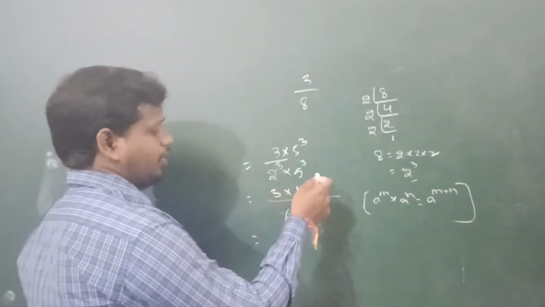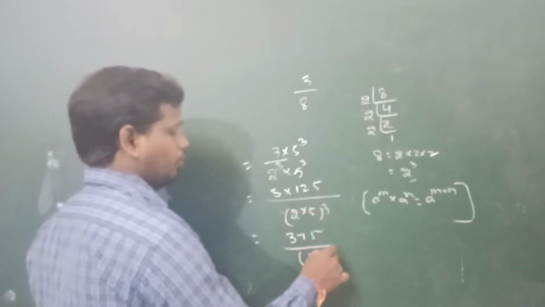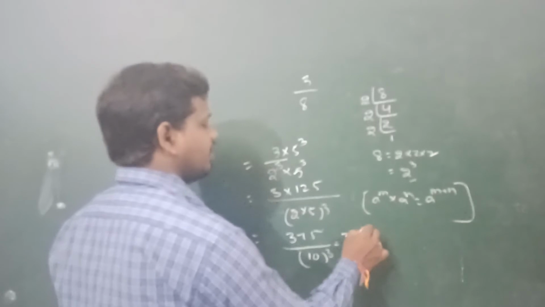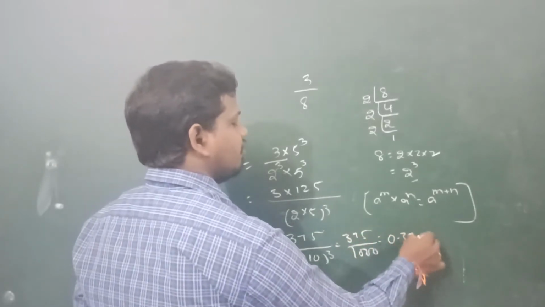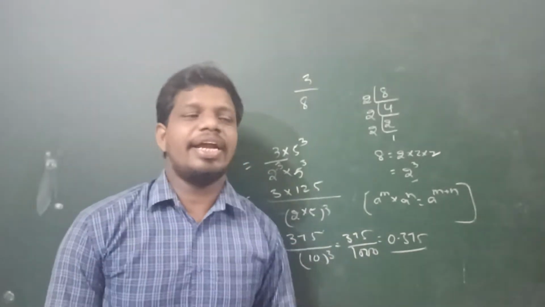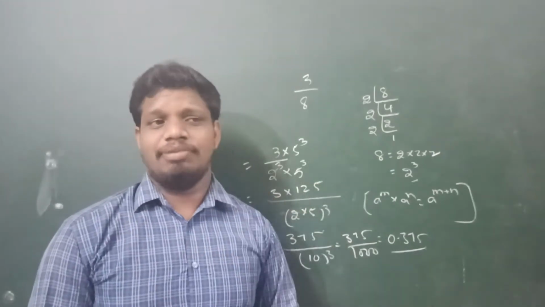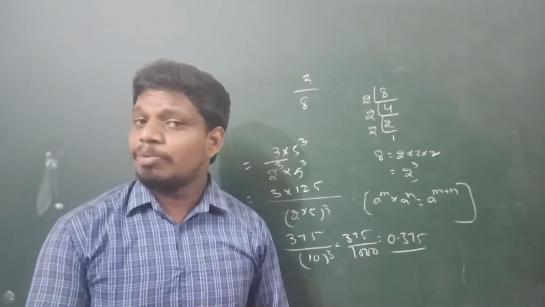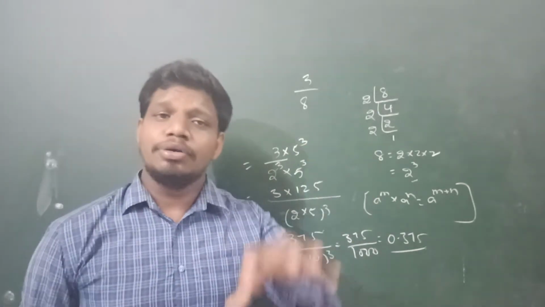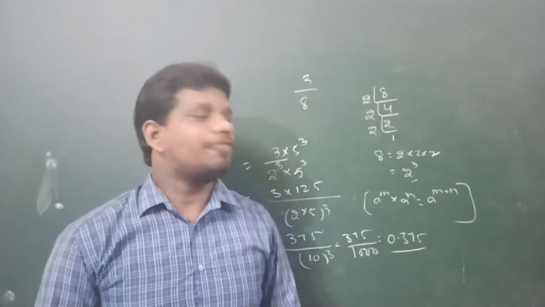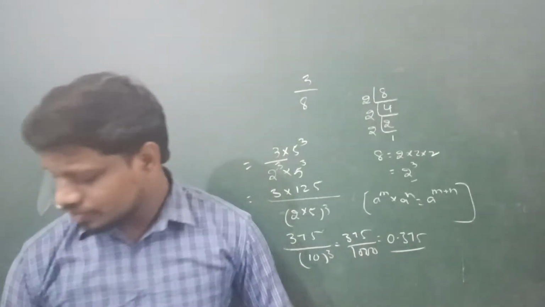So 3 into 125 equals 375, and 2 fives are 10, whole cube, so that equals 375 by 1000. What can we write? 0.375. Like that we can write the decimal form of a rational number. So the decimal form of a rational number is terminating when q is in the form of 2 to the power of n into 5 to the power of m. Some more examples we will see about this terminating decimal.